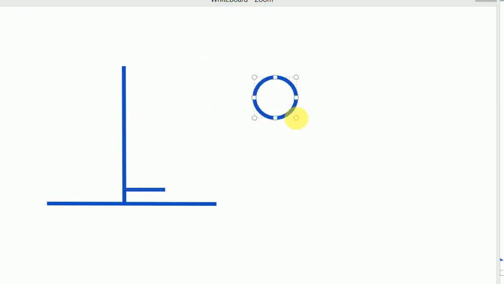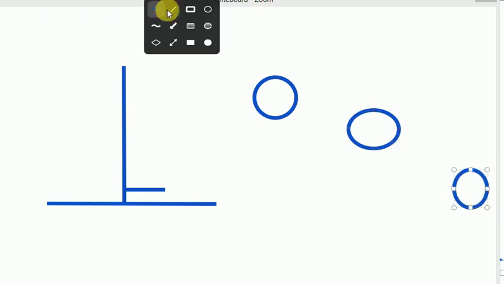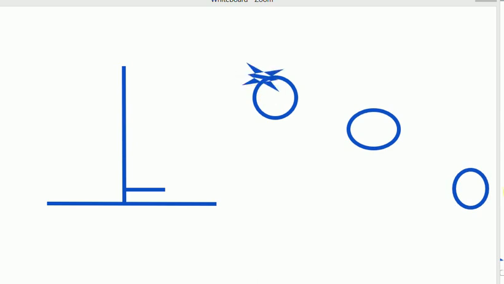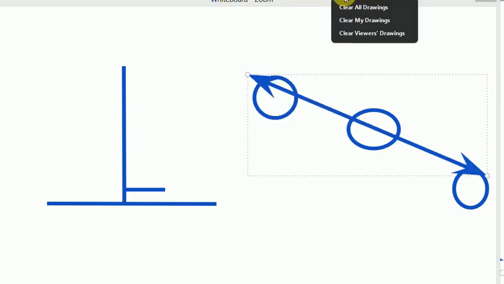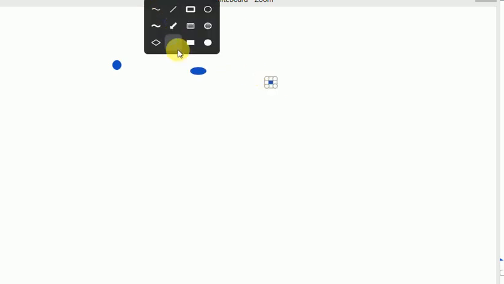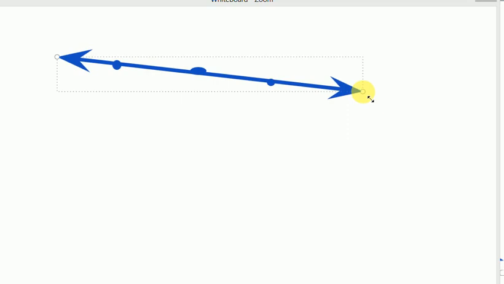Let's say you have three points: point number 1, point number 2, and another point. One point is this, another point is this, and another is this. If I draw a line which passes through all of them, then I will say these points are collinear points.